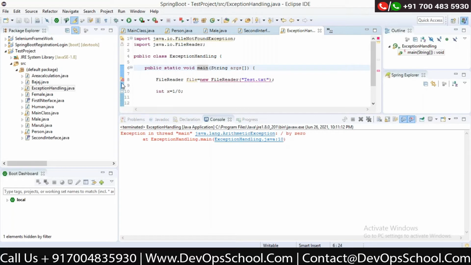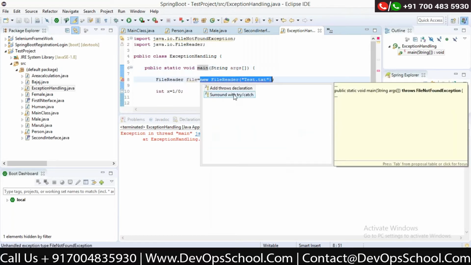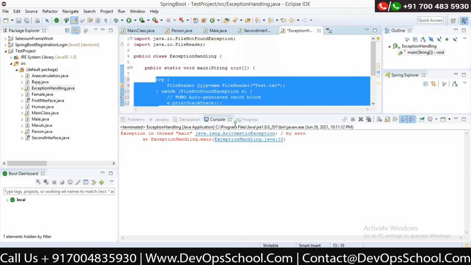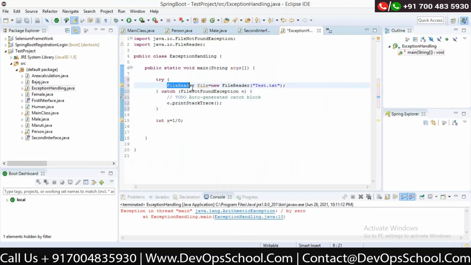Okay, so now come back to the handling part. Let's discuss one by one. Surround it by try-catch. The part of code where you think you can get an exception, you have to include within the try-catch block statement. Within the try, you write that piece of code which can give you an exception, and you have to write a catch statement. The catch statement will tell you how you want to handle this exception.